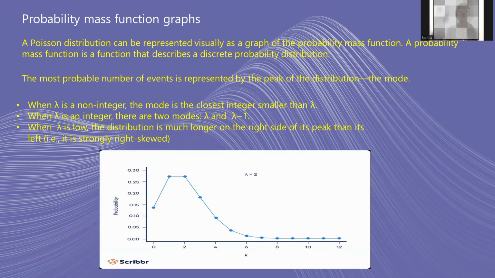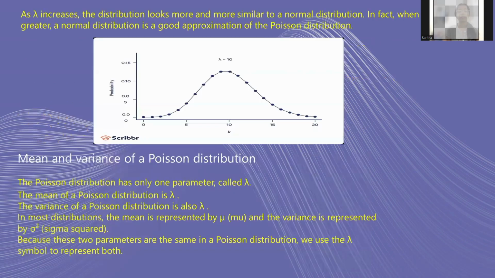When lambda is low, the distribution is much longer on the right side of its peak than its left. That is, it is strongly right skewed. As lambda increases, the distribution looks more and more similar to a normal distribution. In fact, when lambda is 10 or greater, the normal distribution is a good approximation of the Poisson distribution. We can see in this graph how the Poisson distribution is similar to the normal distribution as lambda increases.